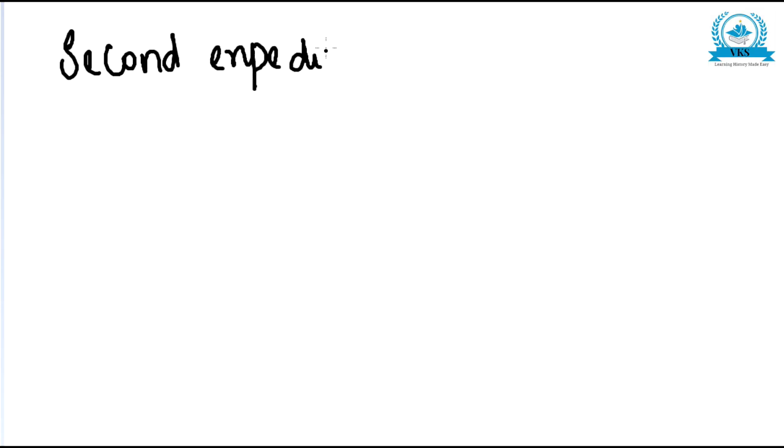Now let us see the last conquest of Alauddin Khilji in South India. So Alauddin Khilji's last conquest, that is the second expedition to Devagiri.